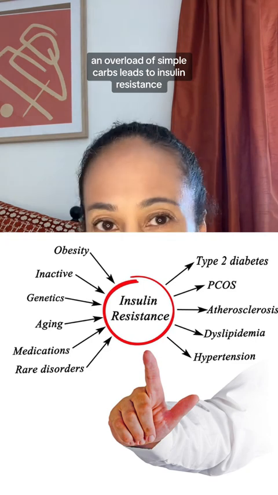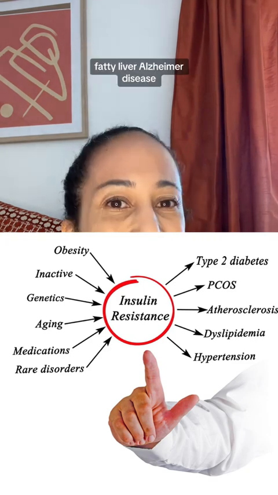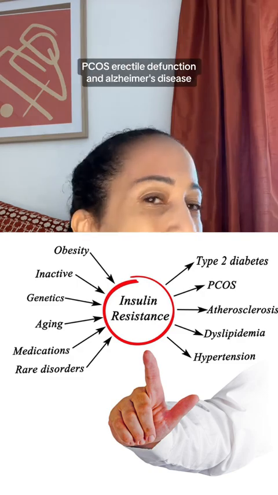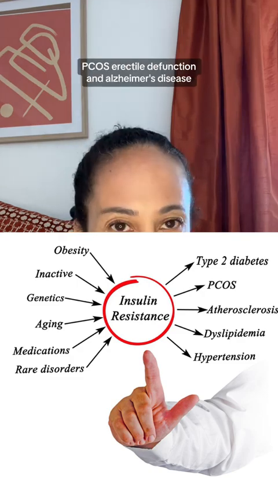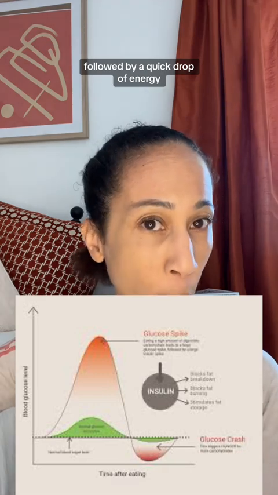An overload of simple carbs leads to insulin resistance, type 2 diabetes, obesity, fatty liver, Alzheimer's disease, PCOS, and erectile dysfunction. Another problem with simple carbs is that you get a quick burst of energy followed by a quick drop of energy, and you feel tired.